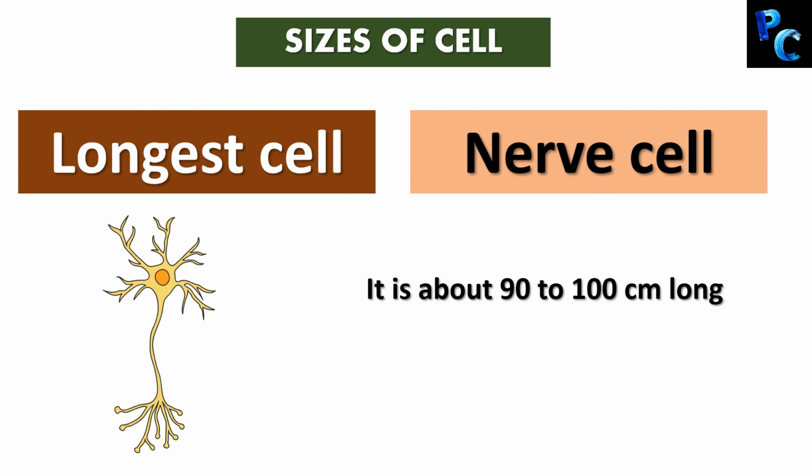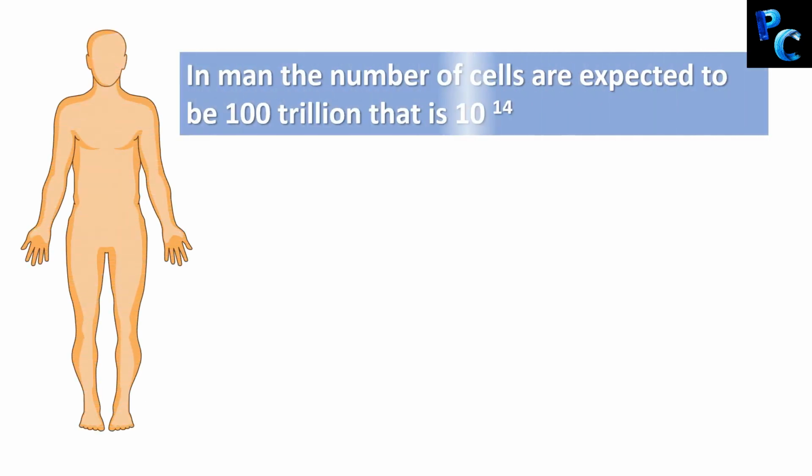That means the size of the cells present in elephant is almost similar to the size of the cells present in rat. But because elephant has more number of cells, that's the reason it's big. It's not the size of the cell, but the number of cells that makes an organism small or big. In man, the number of cells are expected to be 100 trillion, that is 10 to power of 14. Wow, can you imagine how many cells your body has?